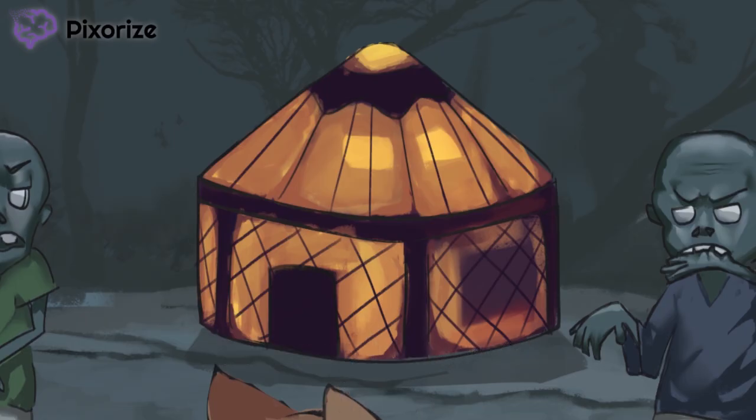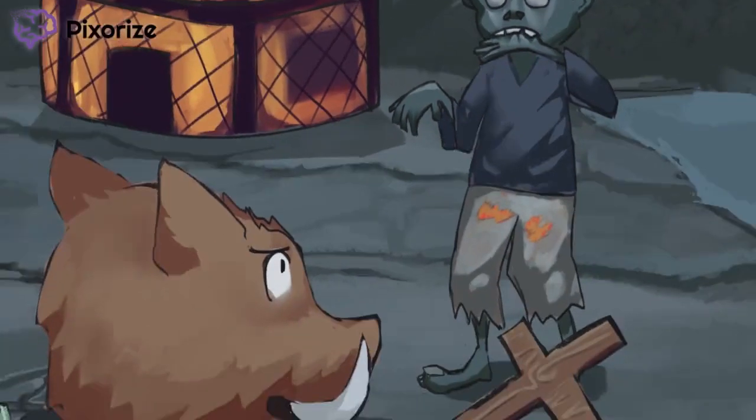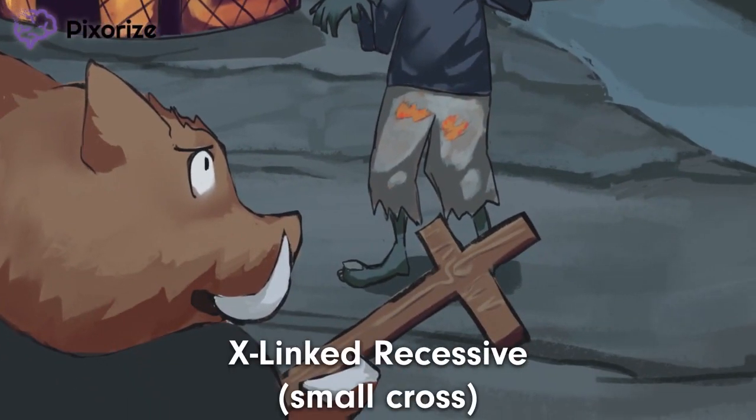Okay, so we're trying to get to the yurt, but how are we going to make it there through all these flesh eaters? Well, by using tools, of course. See how our hog is fending off the zombies by using a small cross? Yeah, vampires aren't the only things afraid of crosses. This small X-shaped cross happens to be our recurring symbol for X-linked recessive inheritance. Our hog using this small cross should help you remember that Lesch-Nyhan syndrome is inherited in an X-linked recessive pattern. Got that? Let's move on.